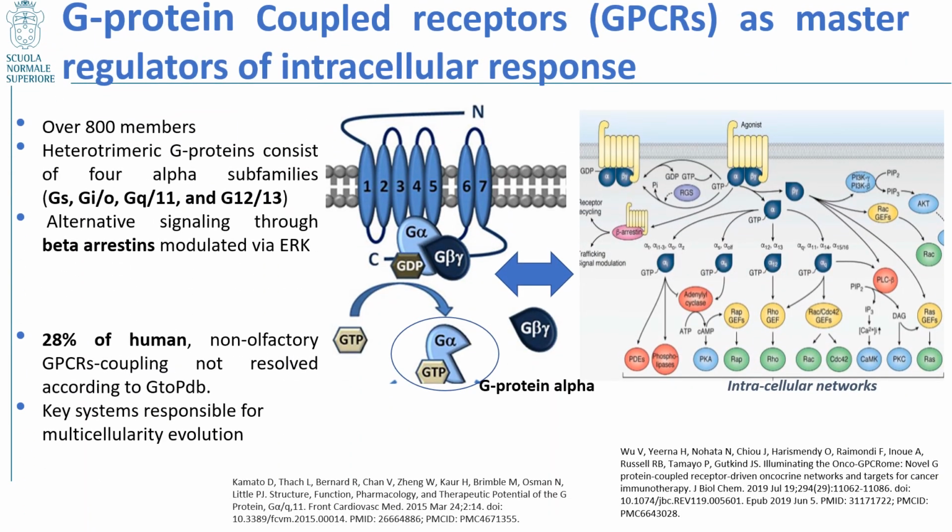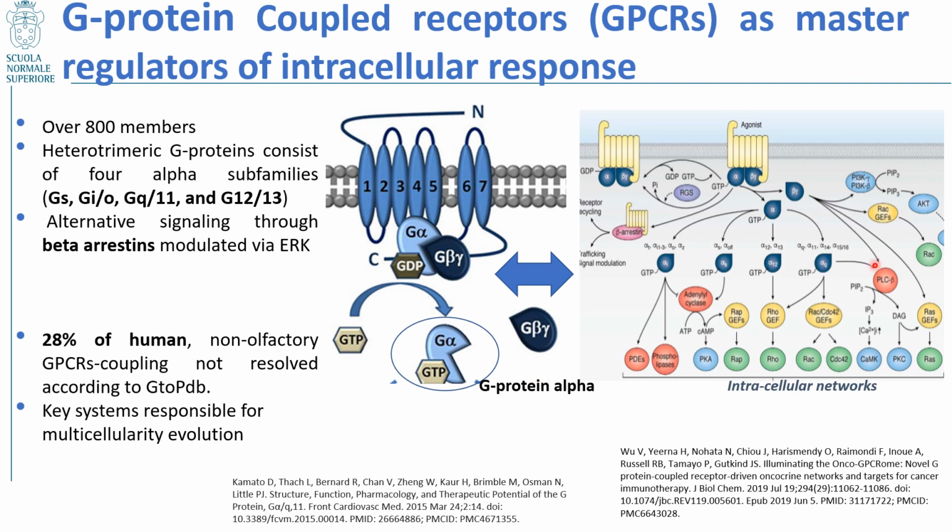The G protein-coupled receptors, or GPCRs, are a group of membrane receptors with over 800 members that contain seven transmembrane helix domains, very specific to them, binding to heterotrimeric G proteins consisting of a G alpha subunit and a G beta gamma subunit, with four possible alpha subunits: GS, GI/O, GQ/11, and G12/13. The activation of the receptor by a ligand starts a reaction that separates the G alpha subunit from the G beta gamma subunit and signals downstream pathways.